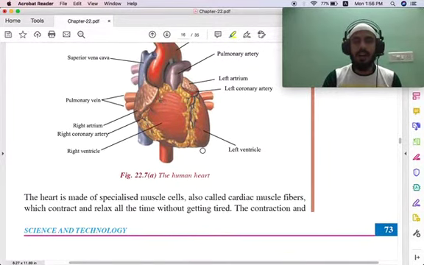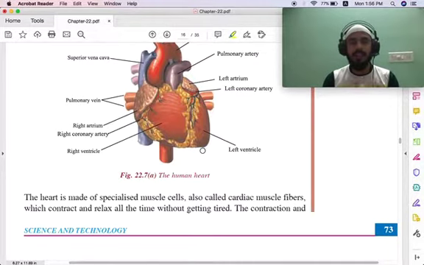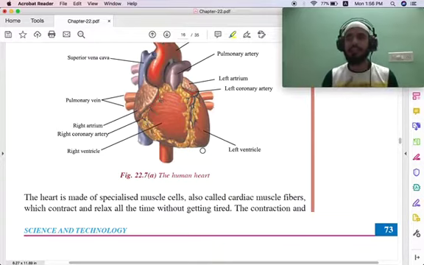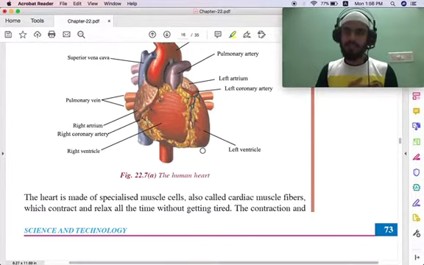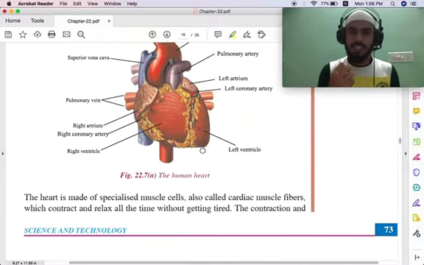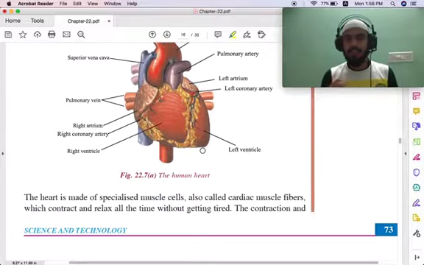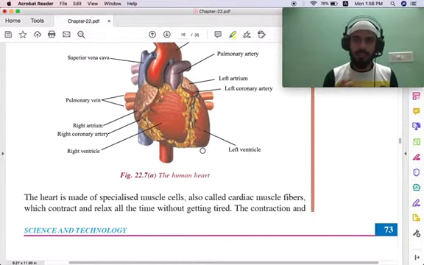So the heart is made up of cardiac muscle fibers, which contract and relax without getting tired. You can touch the left side of your chest and feel the heartbeat. This is due to contraction and relaxation of the heart muscles, which is used to pump the blood to the other parts of the body.